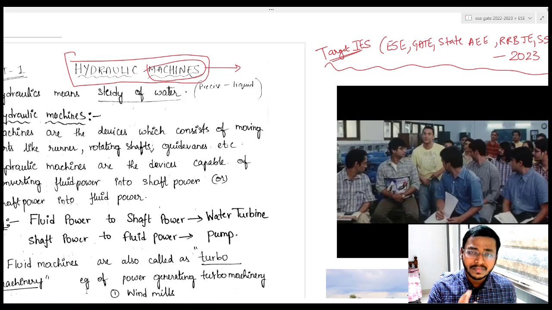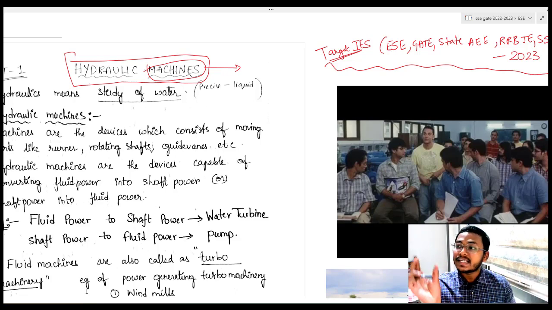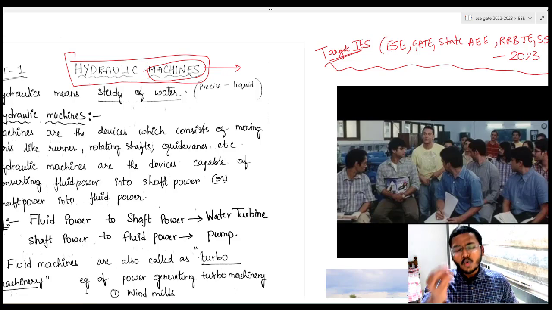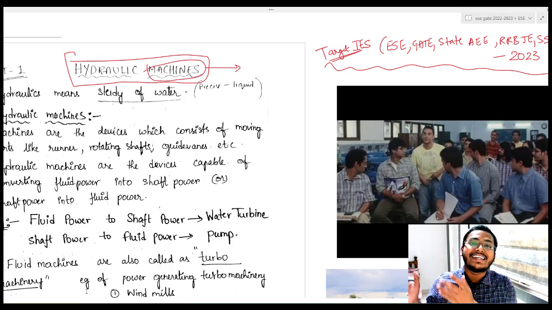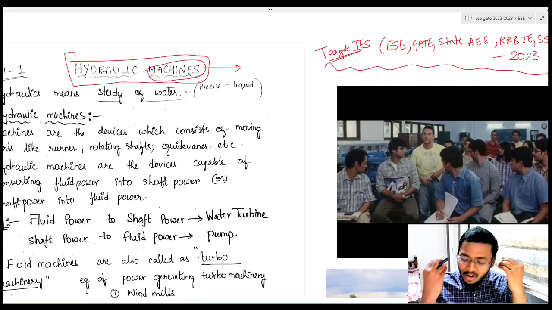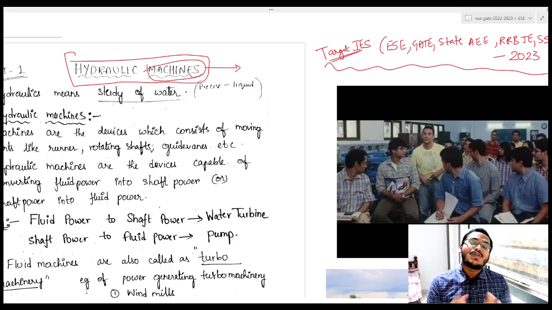It can be oil also. To be precise, I am talking about liquid. But the most common liquid where we use hydraulics is obviously water, right? Every day we drink a lot of water. We need water for almost all activities we do. So obviously we are talking about water when I talk about hydraulic machines from now on.